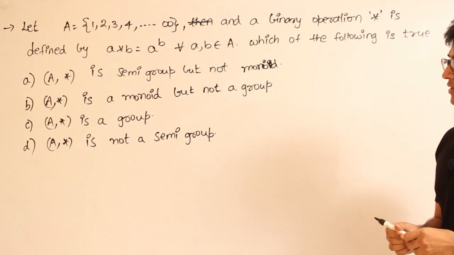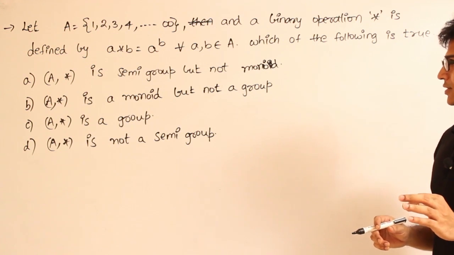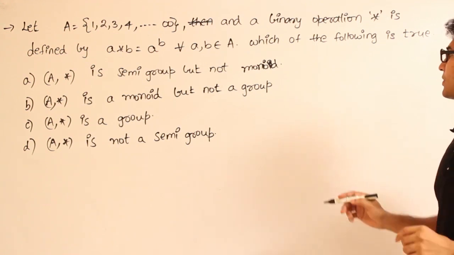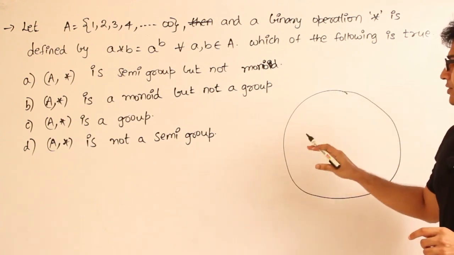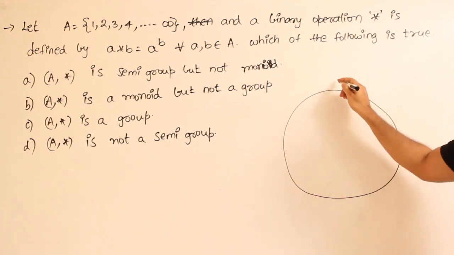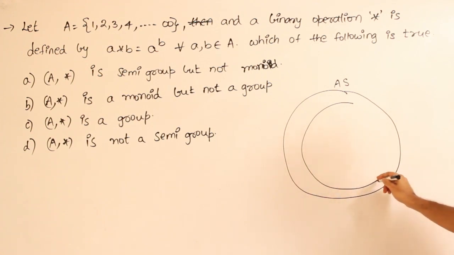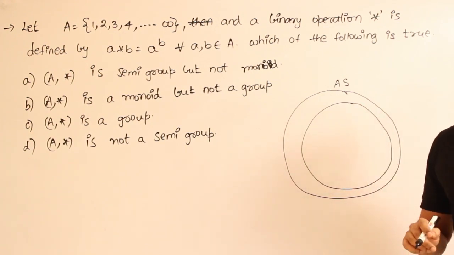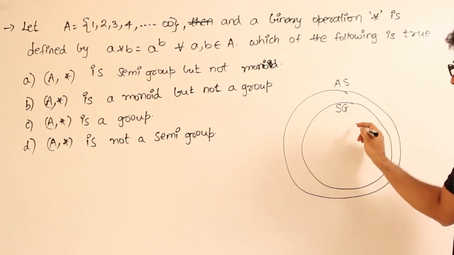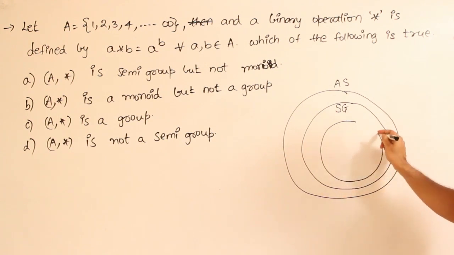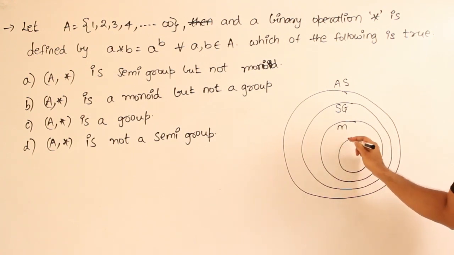One interesting thing here is, what is the relation between the algebraic structure, semi-group, monoid and a group? If this is the set of all algebraic structures possible, then this will be the set of all semi-groups possible, and then this will be the set of all monoids possible, and then this will be the set of all groups possible.